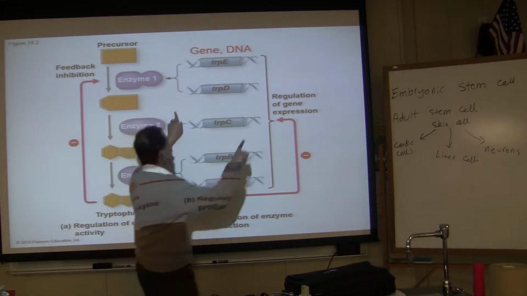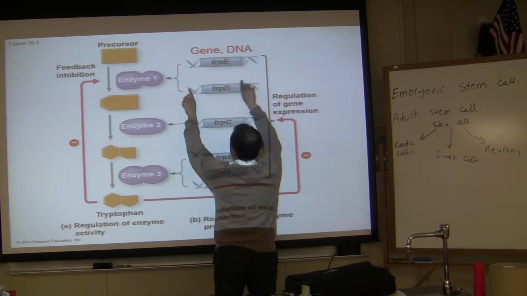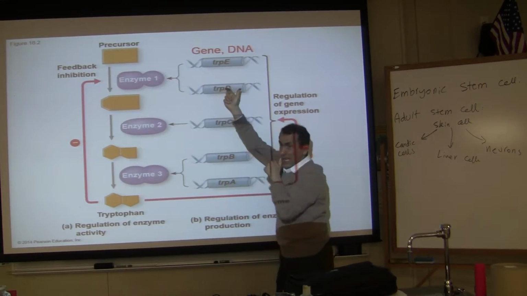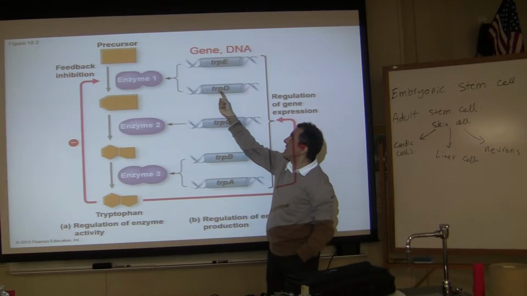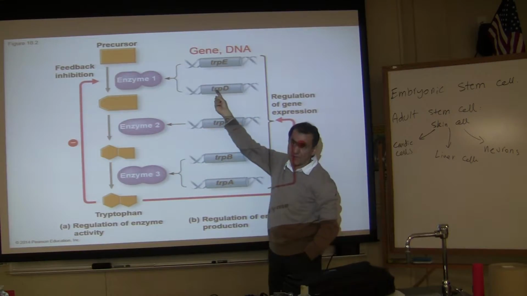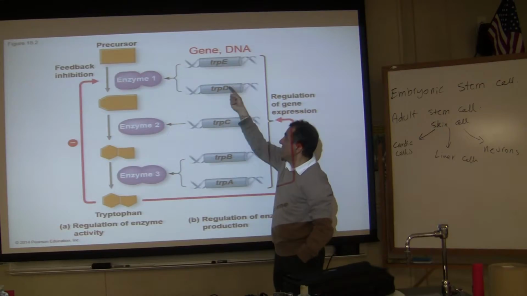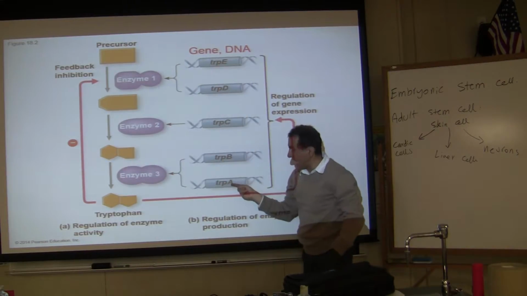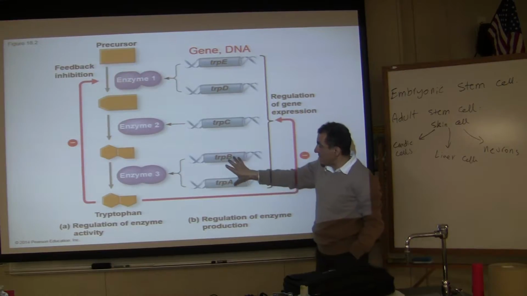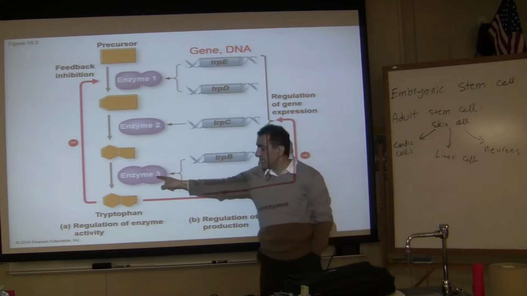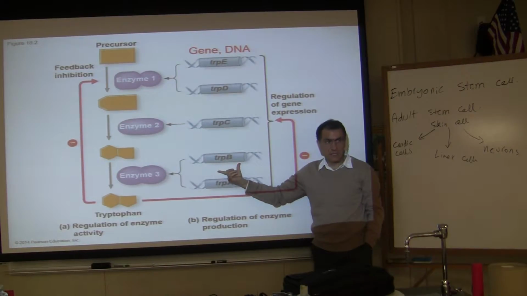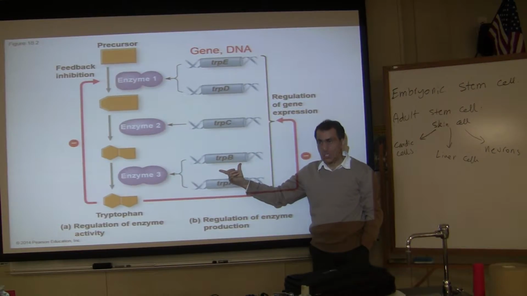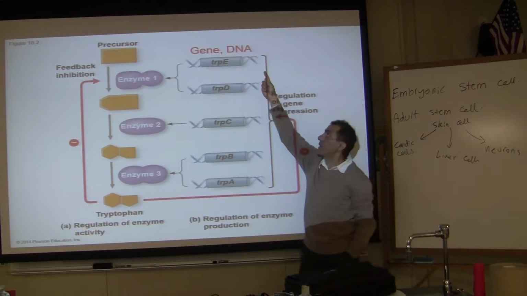Okay. This structure right here is a DNA or a gene. Gene, TRPE, they call it. TRPD. TRP is the abbreviation for tryptophan, the amino acid. Okay, E, D, C, B, A. So A and B make up enzyme C. These are the genes. Am I making some sense? This is a gene. And a gene is DNA, right? I labeled them up there for you.